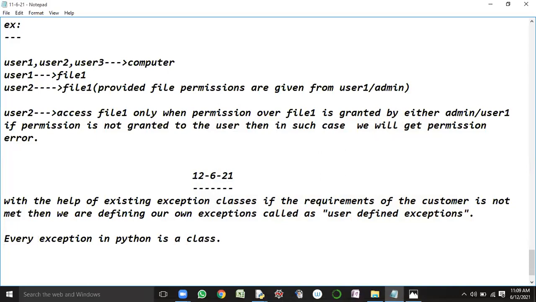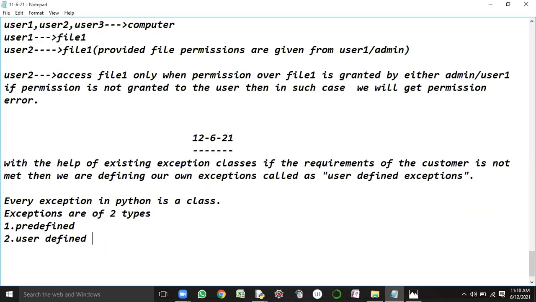So exceptions are of two types, right? The first one is predefined. What is the second type? User-defined exceptions.